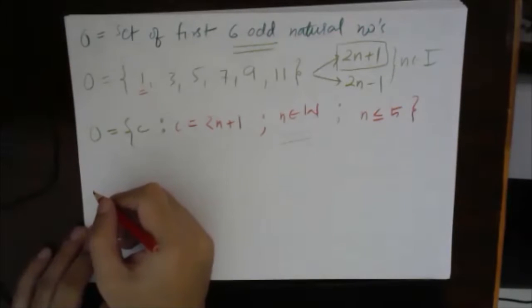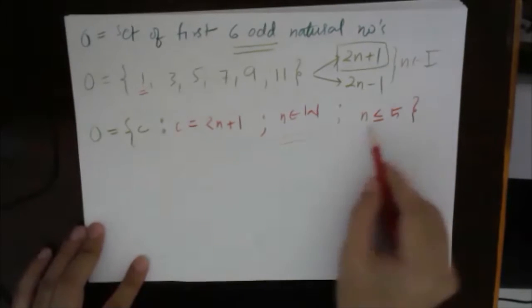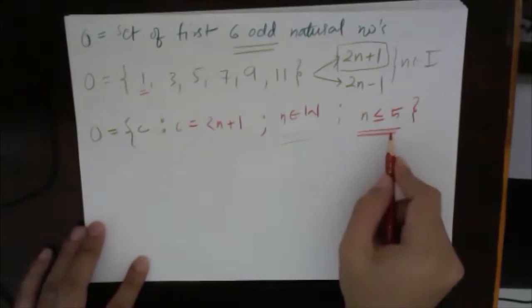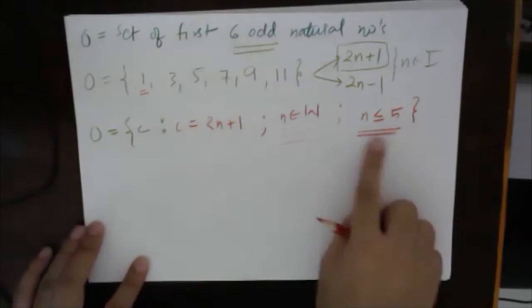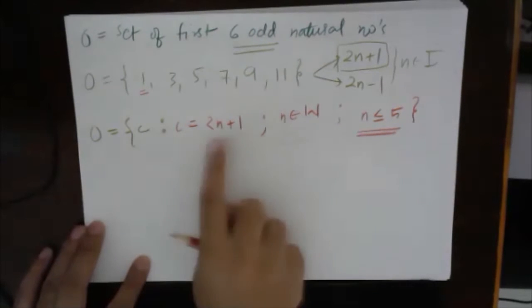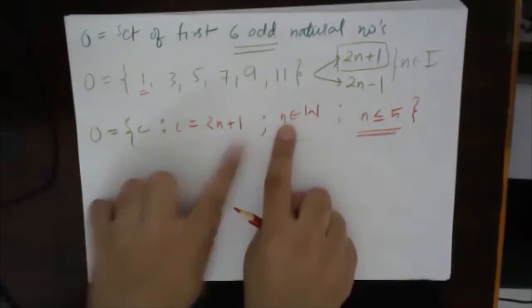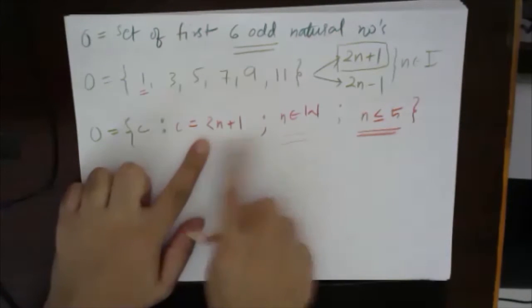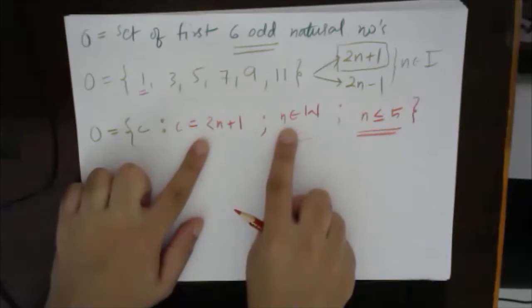Okay, I didn't understand the n. Now see, why n less than or equal to 5? One of you has not understood. Okay, Khushi, see. If n belongs to whole numbers, then tell me, what will be the first value of n? 0. Second will be 1.